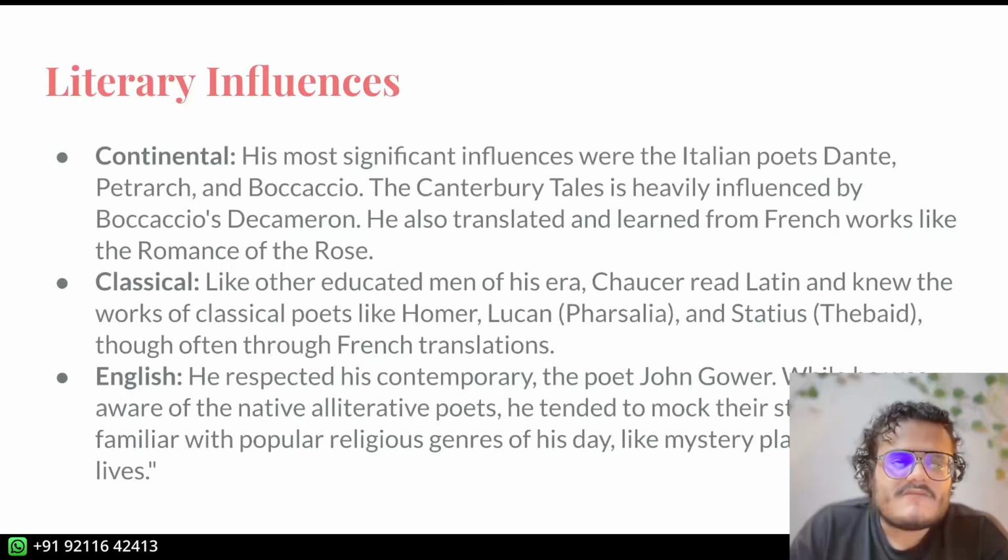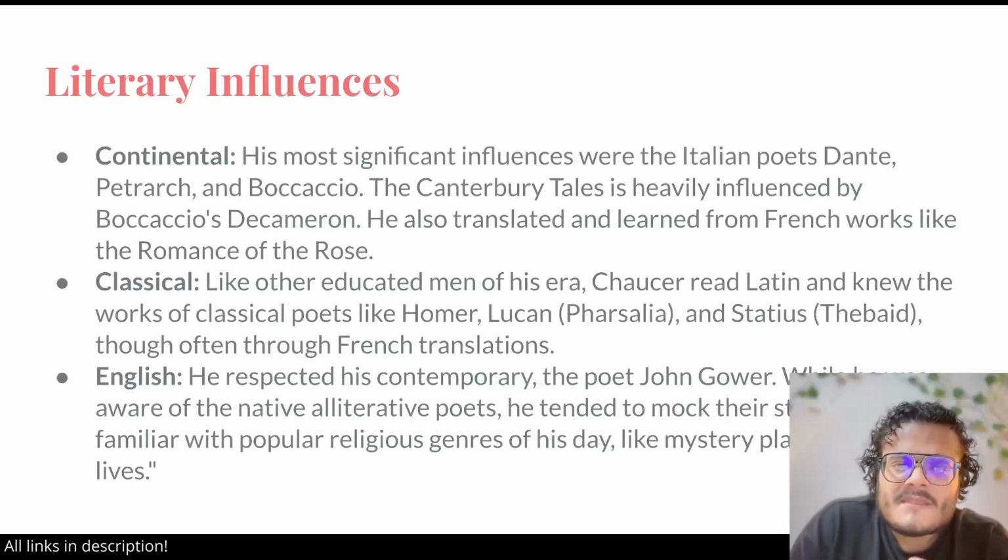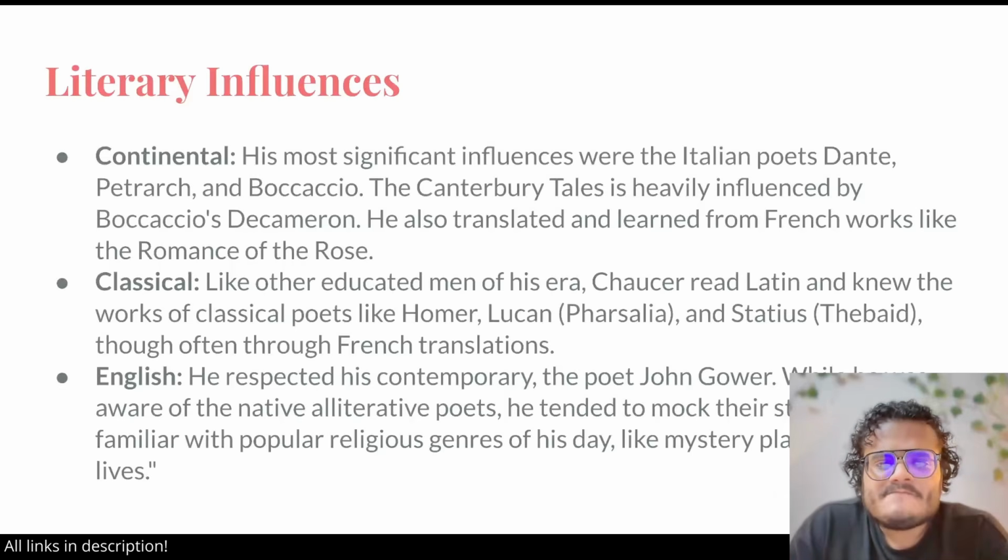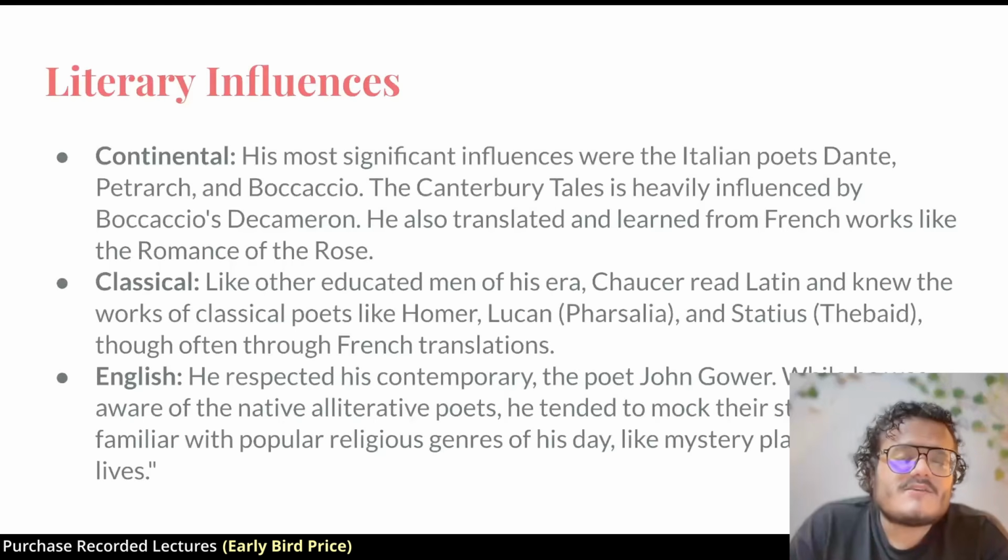Speaking of continental influences, he also translated and learned from French literature, particularly romances. I've talked about what romances are in the foundation lectures. They are essentially stories about love, about courtly love, about adventures of knights, right? There's a lot of fantastical elements. Particularly, he translated Romance of the Rose, which was immensely popular in his time.